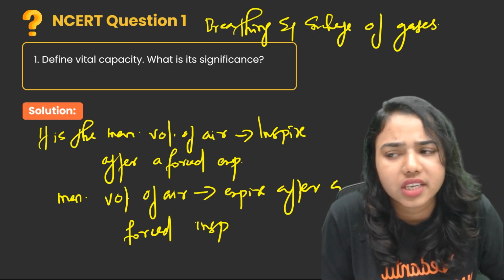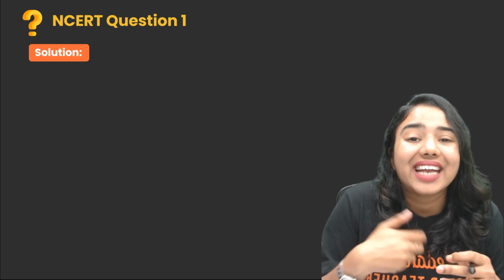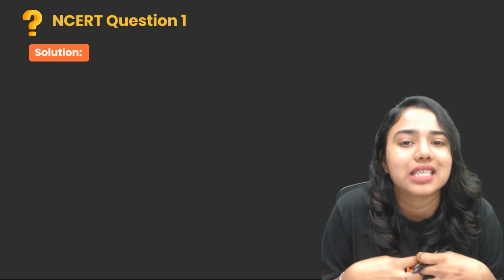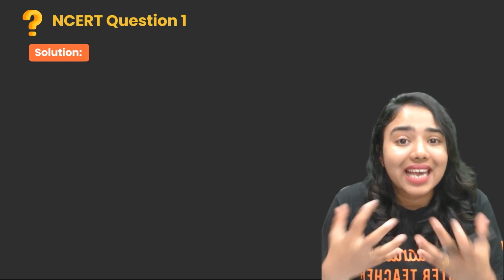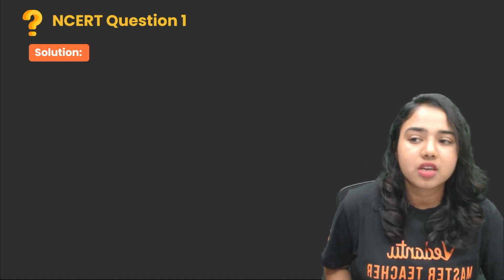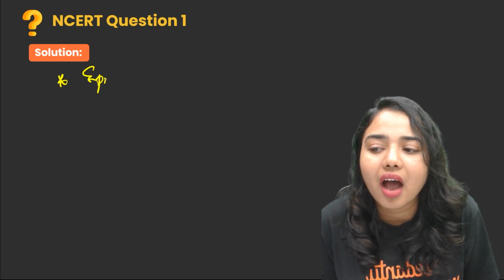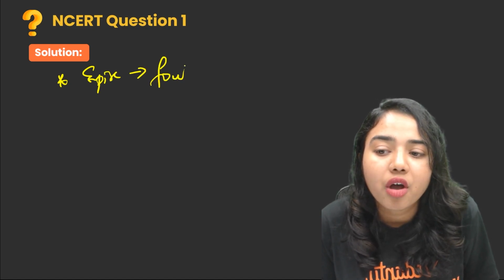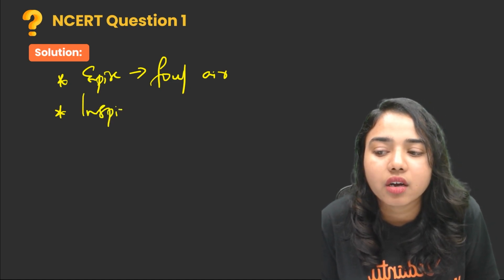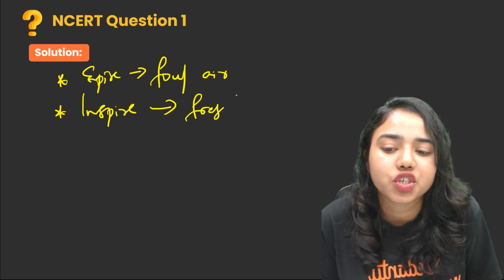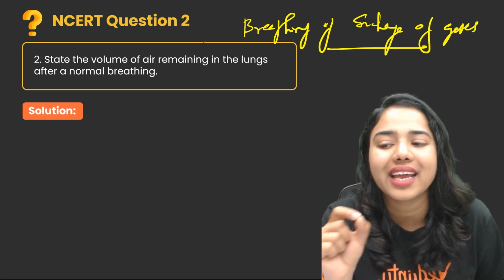So what is the importance or significance of vital capacity? Actually, vital capacity enables us to exhale out the foul air that is present inside our lungs, and it also enables us to take in maximum amount of fresh air. So there are two significances of vital capacity: to expire out maximum amount of foul air, and to inspire maximum amount of fresh air. Okay, that's all.